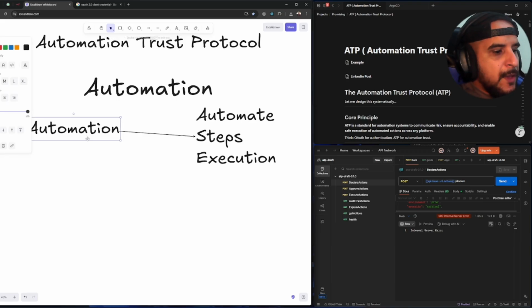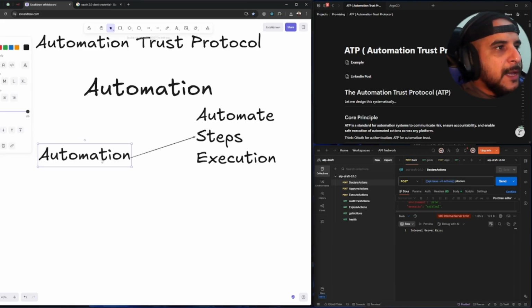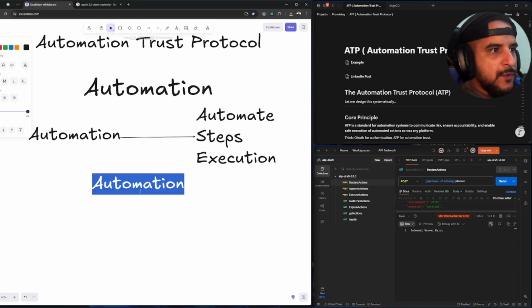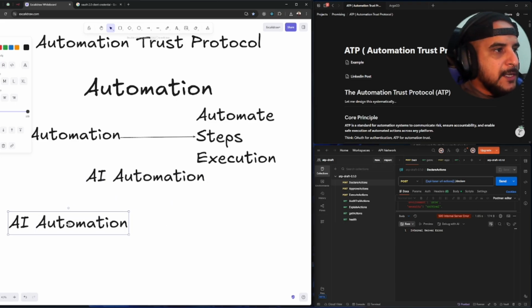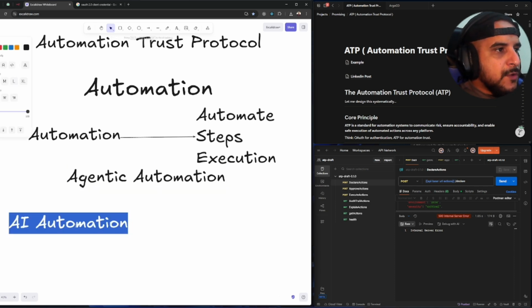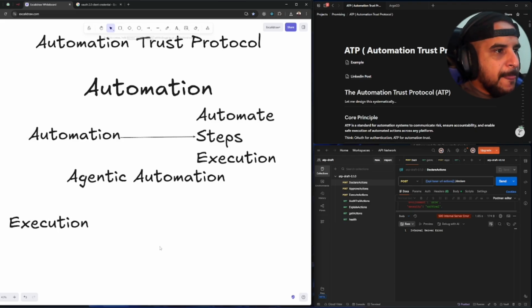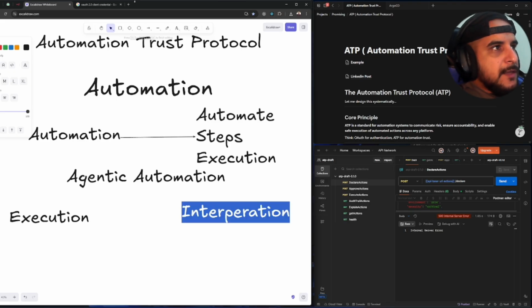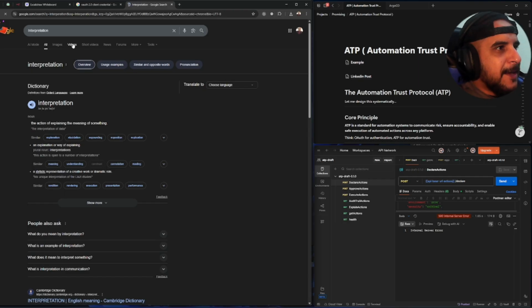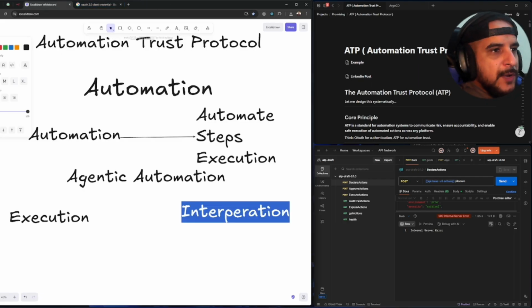Let me give you an example. So let's say you want to do automation, AI automation, right? Let me just show you how a lot of people are confused. So AI automation, how are we going to approach that? Surprisingly, a lot of people nowadays use LLMs, agentic automation, mostly for execution, right? But we all know LLMs are really great at what? Interpretation. This is what they're great at.